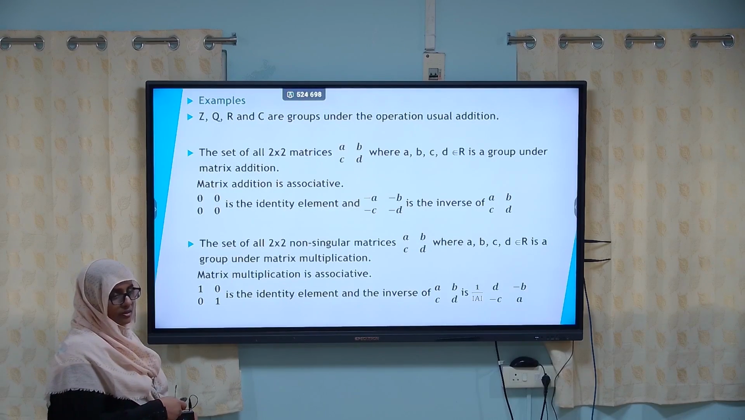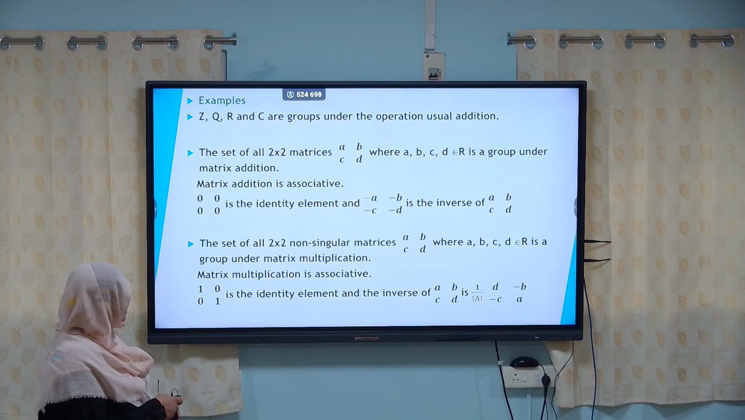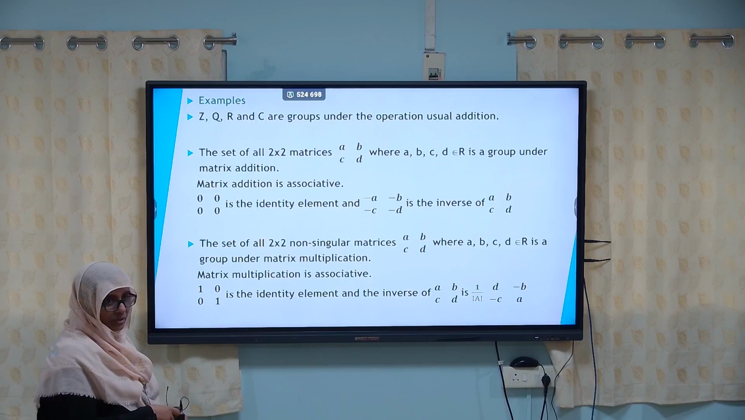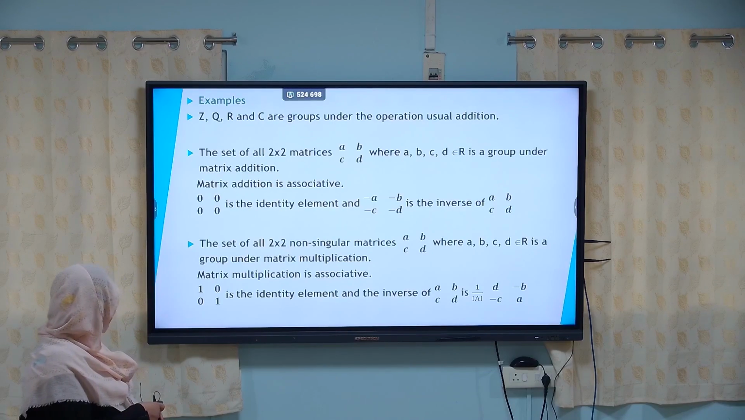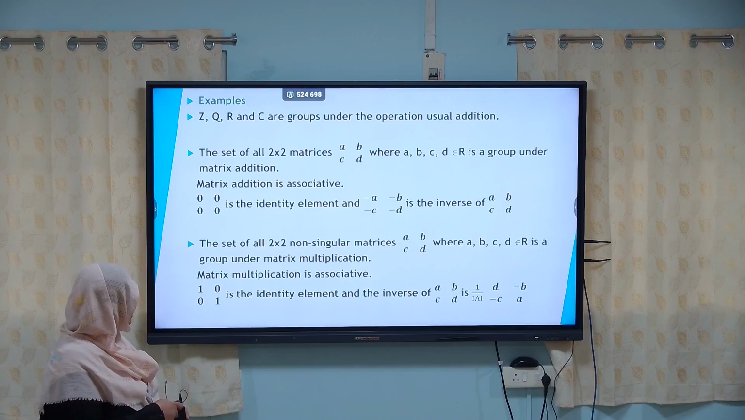Matrix addition is associative, and the zero matrix with all the entries as 0 is the identity element, and the matrix with rows minus A, minus B and minus C, minus D is the inverse of the matrix with rows A, B and C, D. The set of all 2 by 2 non-singular matrices with entries A, B, C, D, where all the elements are from the set of all real numbers, is a group under matrix multiplication. Matrix multiplication is associative, and the identity element is the matrix 1, 0, 0, 1, and the inverse of the matrix A, B, C, D is 1 by determinant, times the matrix D, minus B, minus C, A.